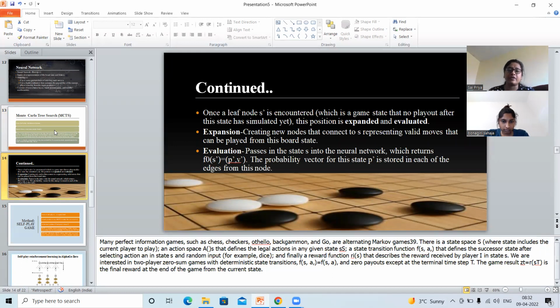And finally the reward function r(s, a) equals f(s, a), and it's zero payouts except at the terminal time steps.